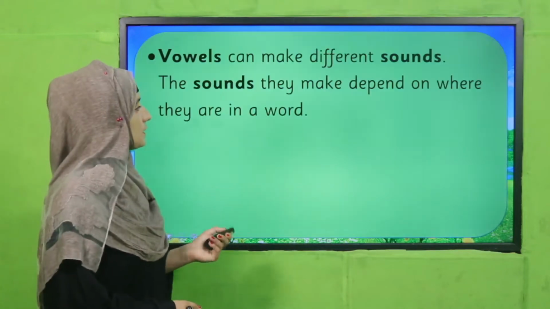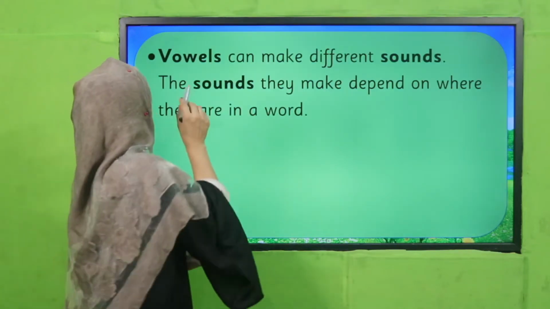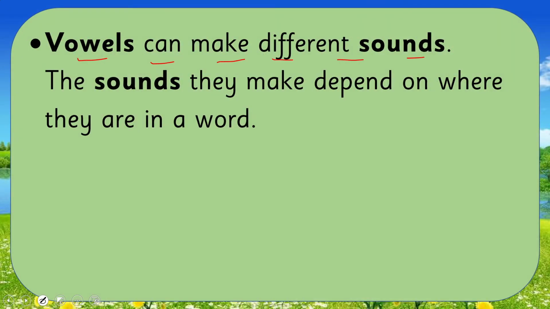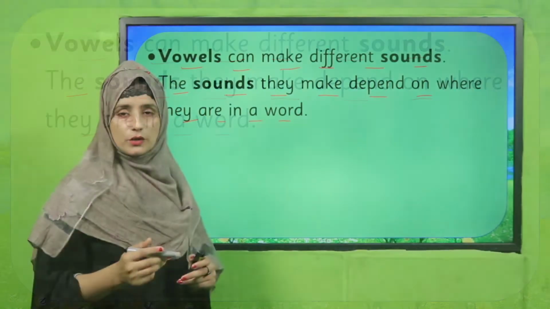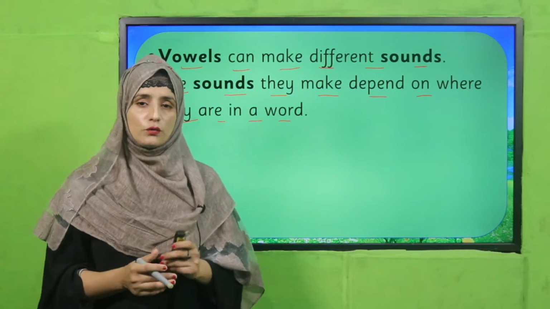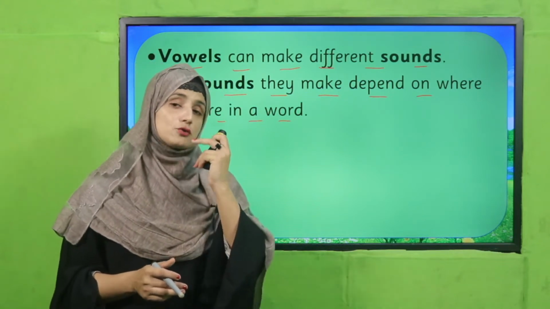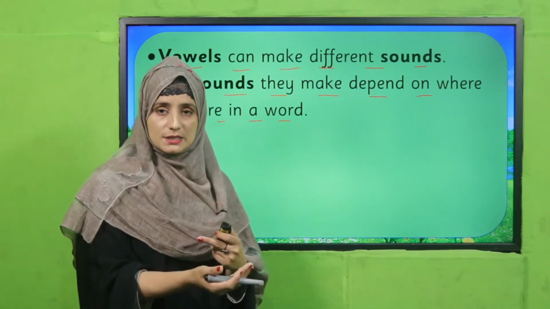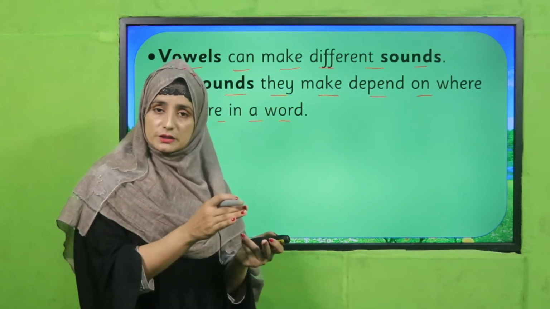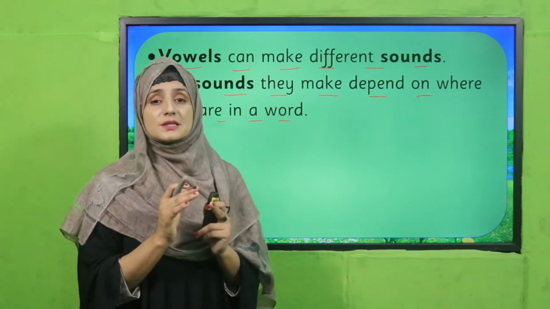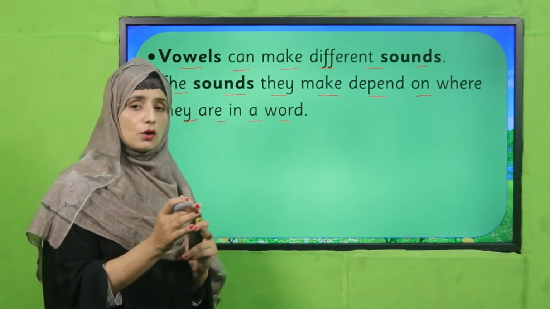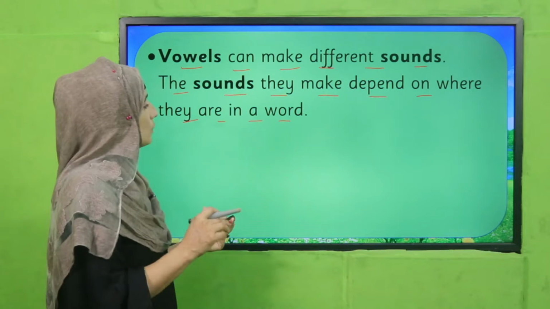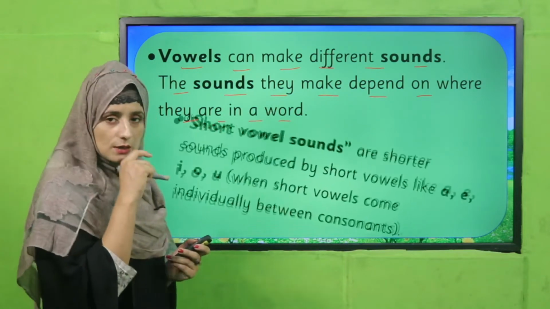So let's see about the sounds of vowels. Vowels can make different sounds, my dear students. The sounds they make depend on where they are in a word. We already know that there are different sounds of vowels, but according to where they are situated in a word, they pronounce a different sound. But how can we say two vowel sounds are there?